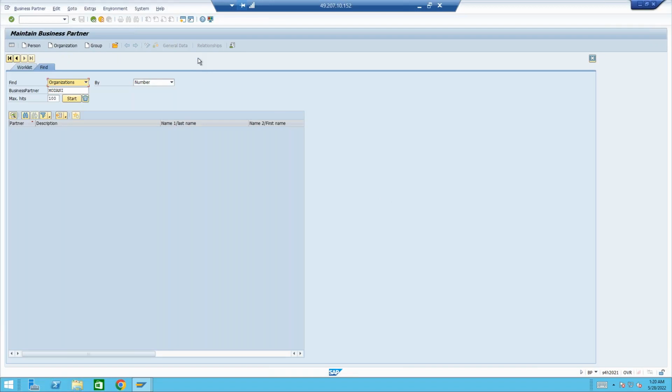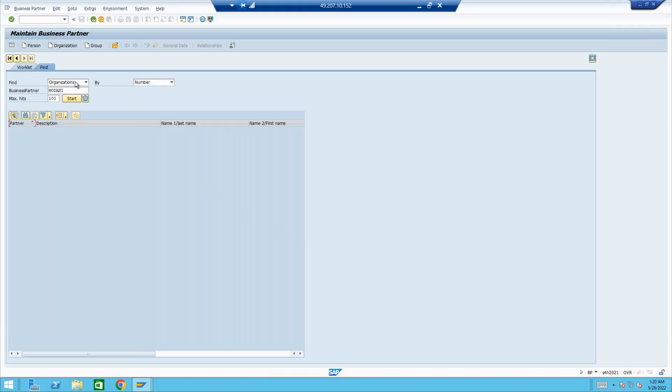And see, whatever we are learning about this business partner today, the fields you see or the options available are not just for the SD module. That means if you see some functionality here, it doesn't have to be applicable for SD module, right? Because this business partner is for every module today. A person might be used by HR, or a group of people might be used by HR. So whatever options we see here, it doesn't mean it has to be applicable for SD, because this business partner is used for every module of SAP today in S/4HANA.